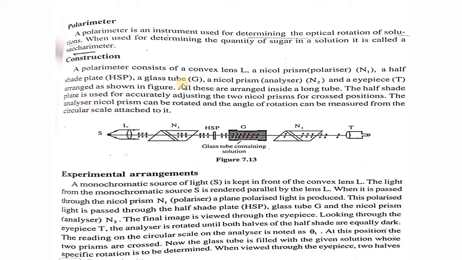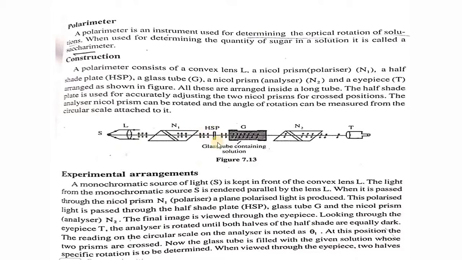Okay. So a polarimeter consists of a convex lens. It will be having a source of light. To make the light parallel, generally a lens will be used. The light coming out of the lens is normally unpolarized, and it is allowed to pass through the first Nicol prism, and this Nicol prism acts as a polarizer so as to produce plane polarized light.